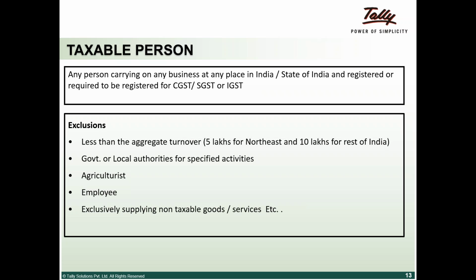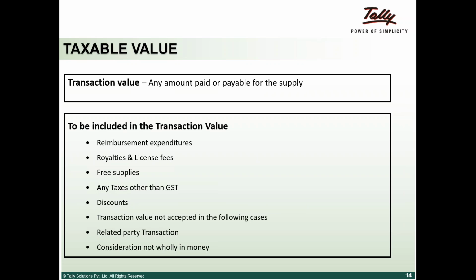So basically, if you think about it in the normal course, anyone who has more than 10 lakhs turnover becomes a taxable person. I think 98% of people will fall under this. In the Northeast, it's 5 lakhs. But if you're doing agriculture, there is an exemption; any agriculturist is out of scope. Employees are out of scope. So even if an employee's salary is more than 10 lakhs, he would not be a taxable person under GST. So that's about taxable person.